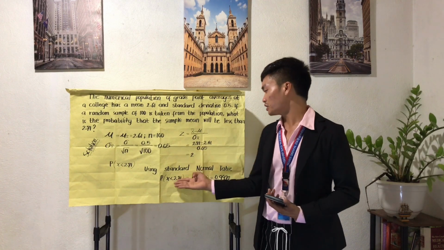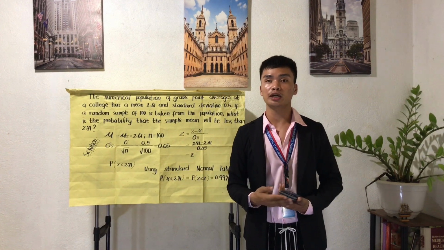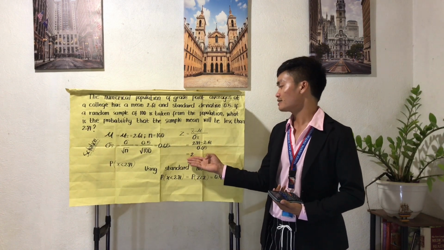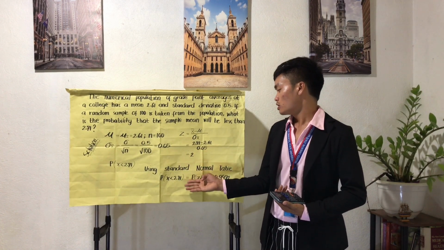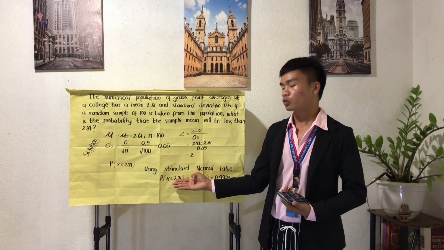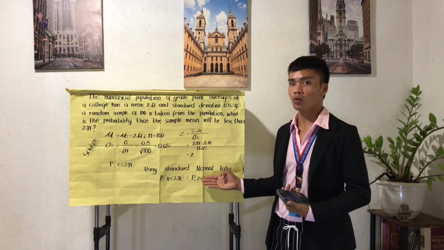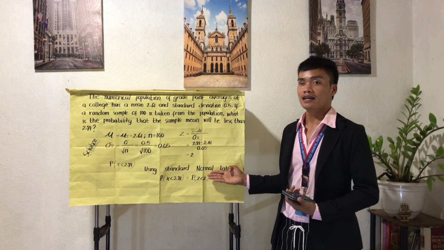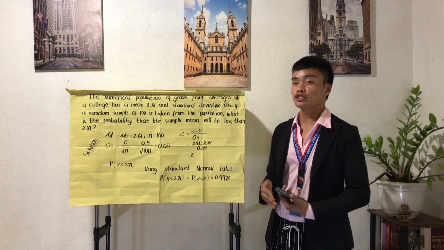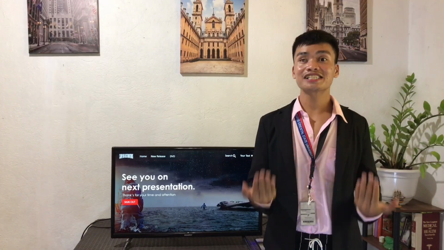Then using the standard normal table, we can get the cumulative area of the z-score less than 2. So the probability of x less than 2.71 is equal to the probability of the z-score less than 2. Its corresponding cumulative area is 0.9972.